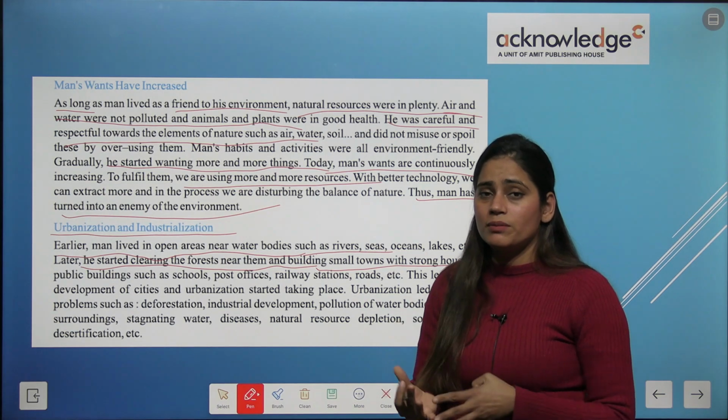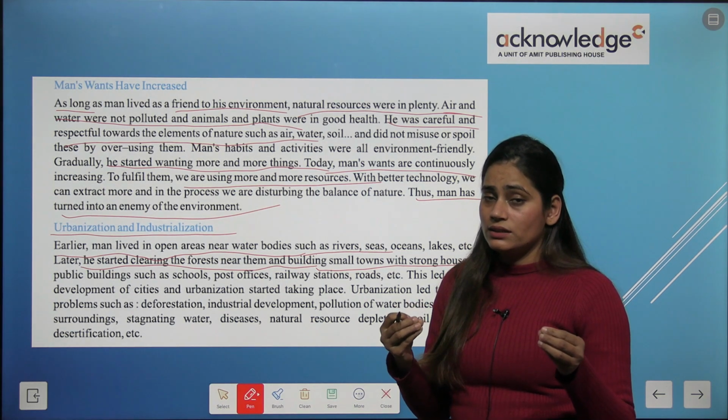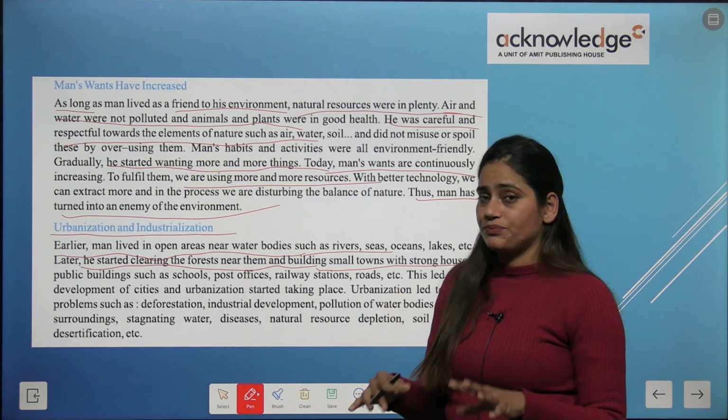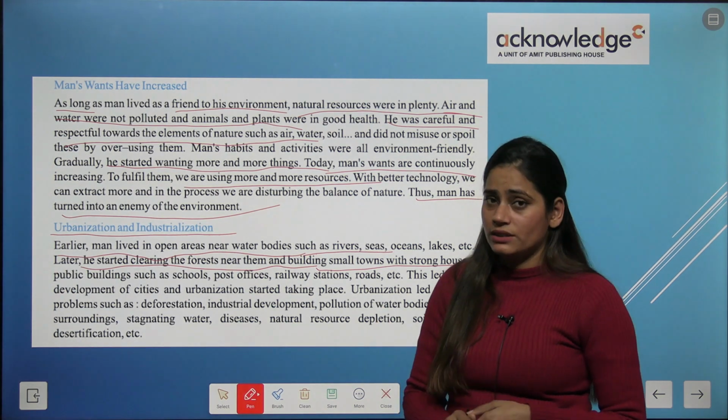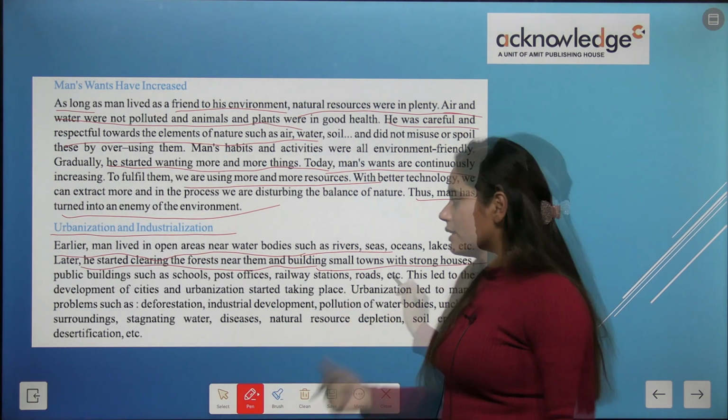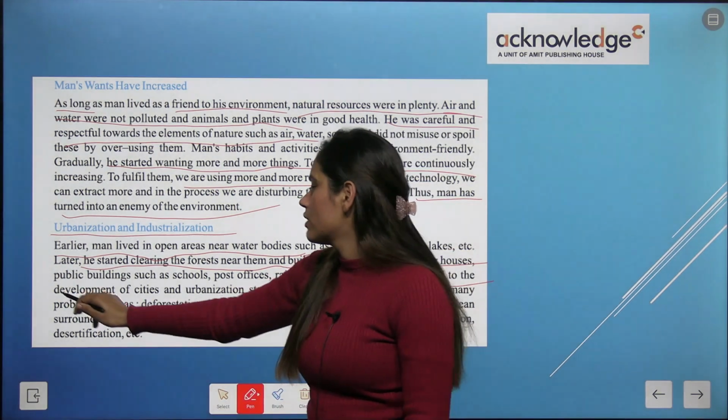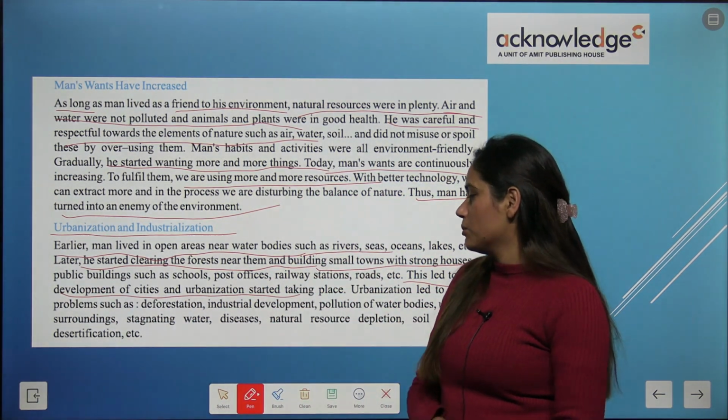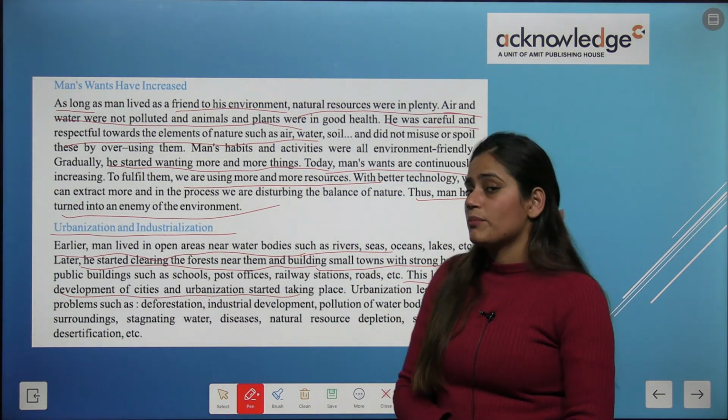After some time, he made buildings and houses. This led to the development of cities, and urbanization started taking place.